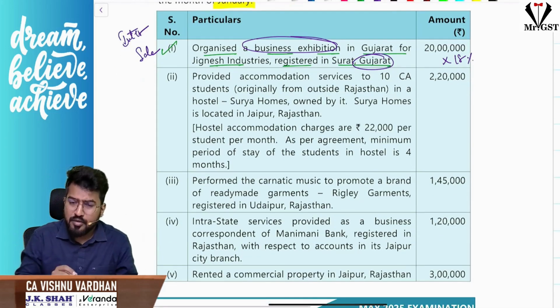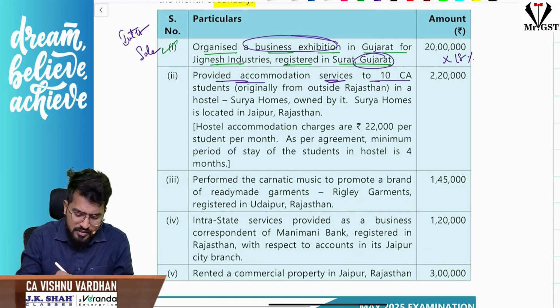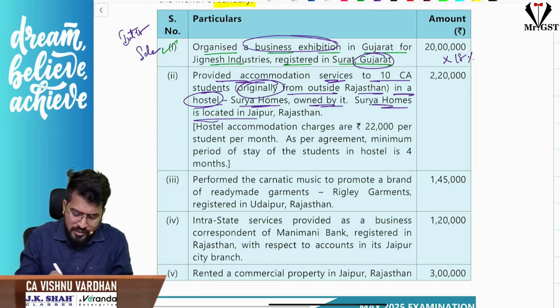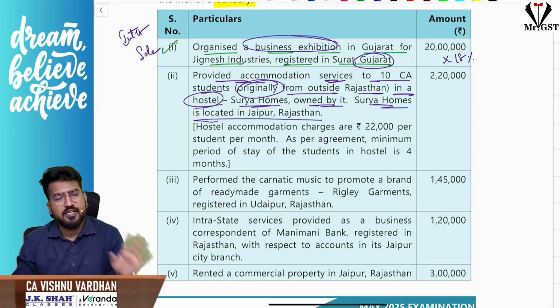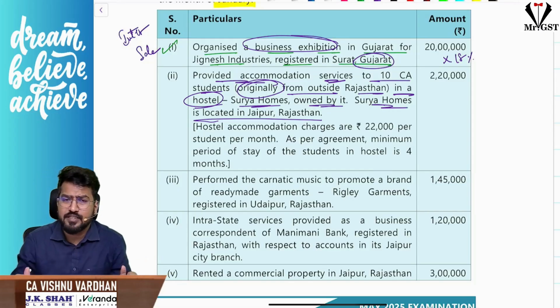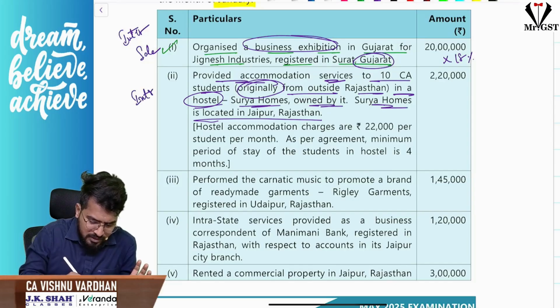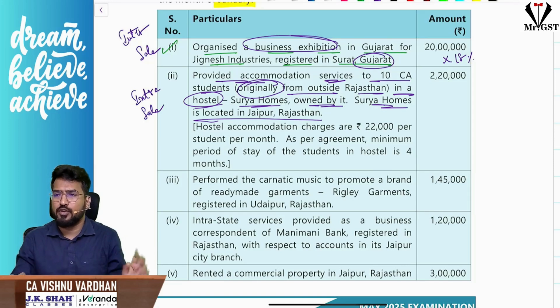Next, provided accommodation services to 10 CA students originally from outside Rajasthan in a hostel called Surya Homes owned by it. Surya Homes is located in Jaipur, Rajasthan. Now tell me whether this is sale or purchase. Sale, clear. Intrastate or interstate? Intrastate, within the state. This fellow is also from Rajasthan. I'm just writing for my clarity. Intra sale. Okay, am I clear? Shall we continue?